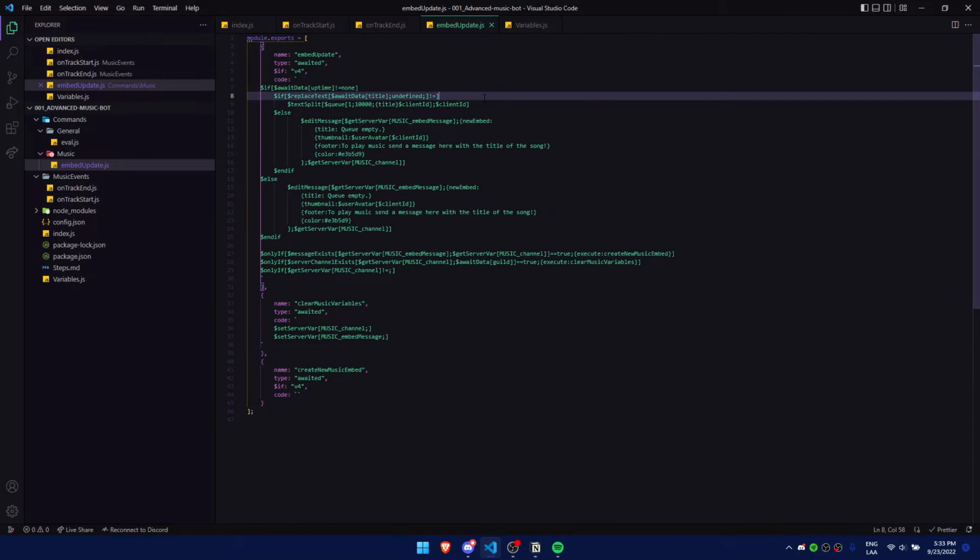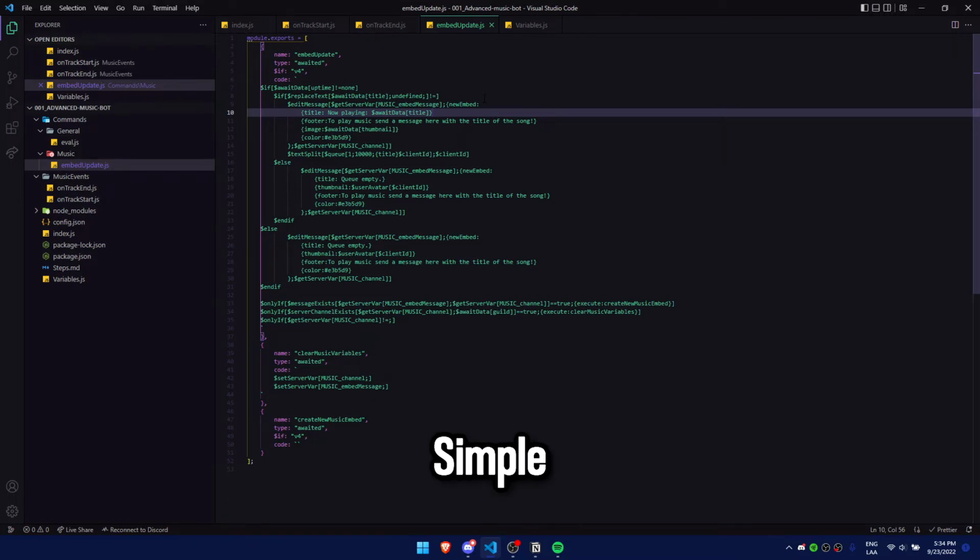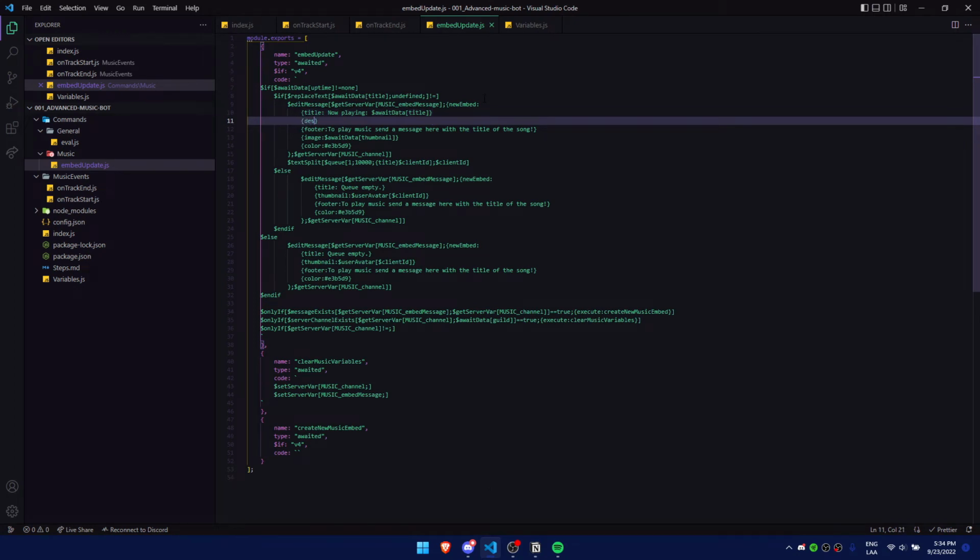And now we need to create the edit embed that's gonna be here. You're gonna be wondering, wait, but isn't this missing a description, like a queue? Yes, it is, and we're gonna do that now. We're gonna use a simple script I made for this specifically, and it's gonna show the queue using description.js above.